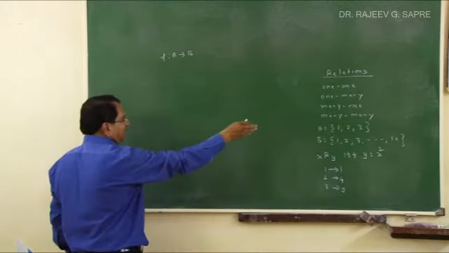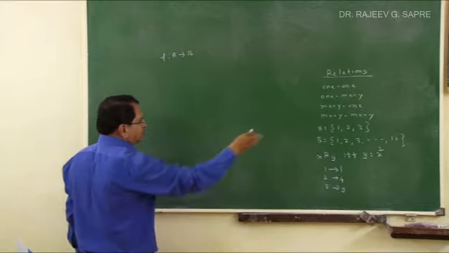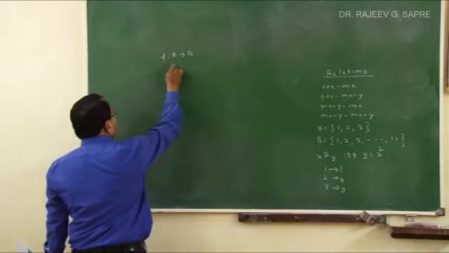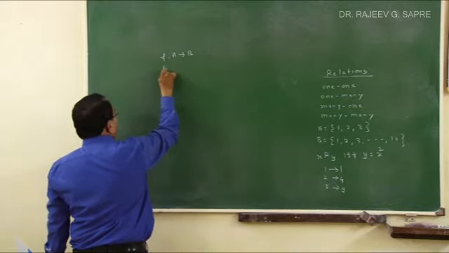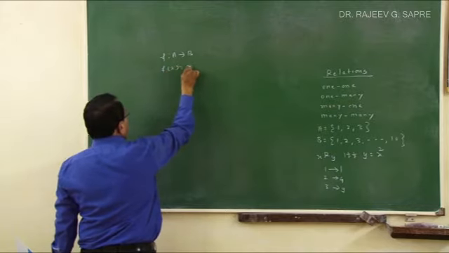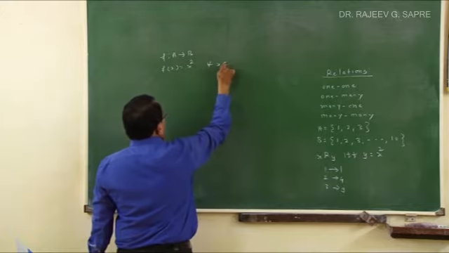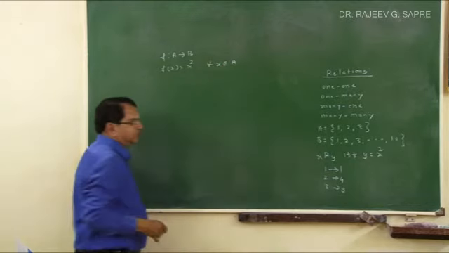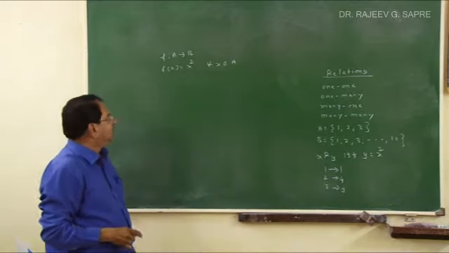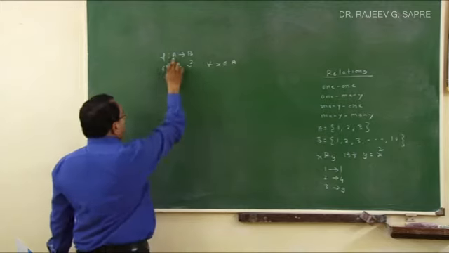So here my set A is 1 to 3, set B is 1 to 10, and I define a function f from A to B by this formula: f of x is equal to x square, for all x belonging to A.